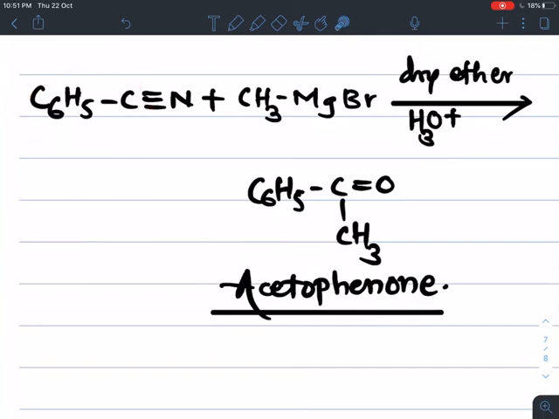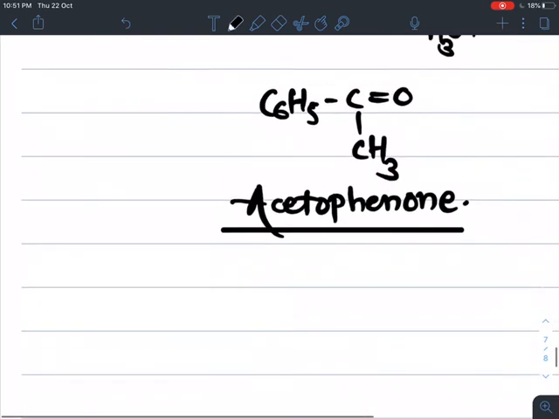So the conditions are written on the arrow, and the nitrile and Grignard's reagent react with each other and convert the nitrile into a ketone. Okay, and this alkyl group is added to this carbon. So we get the corresponding ketone.